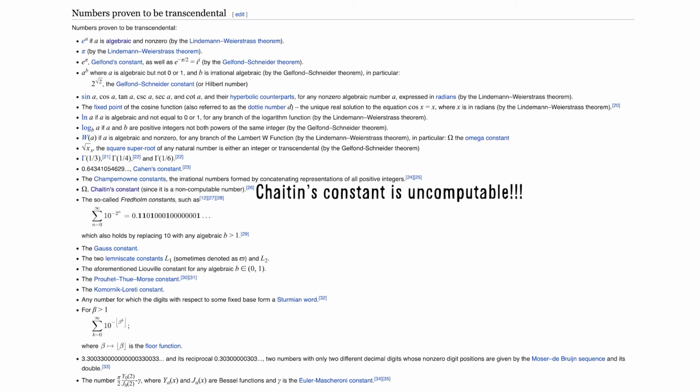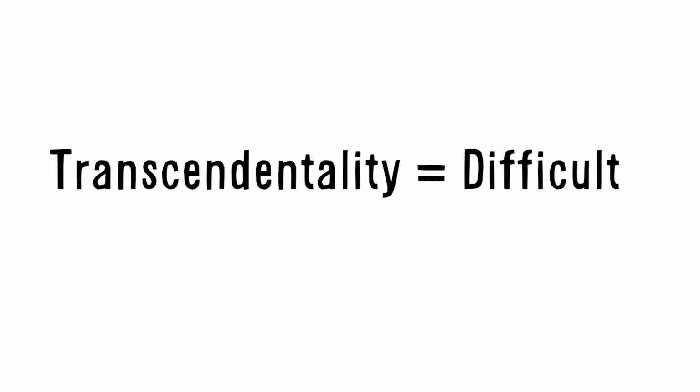There is a list of proven transcendental numbers. Here's Wikipedia's one. It's rather short, isn't it? We can see there are a few general forms in there, but most of them are constants. As I've said, it's very difficult to prove transcendentality, but let's look at a way we can narrow down our